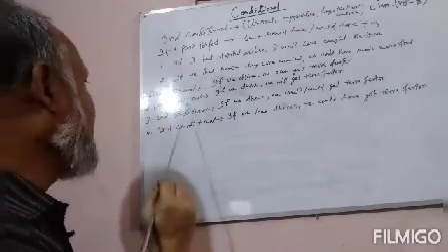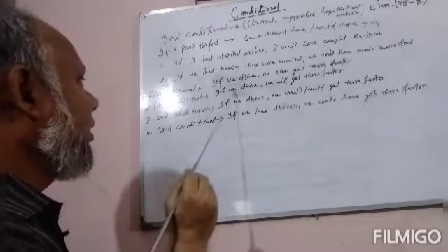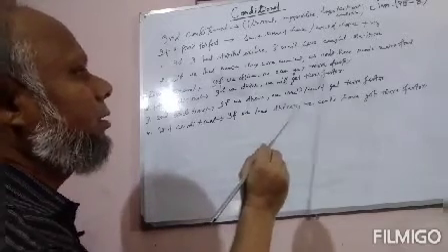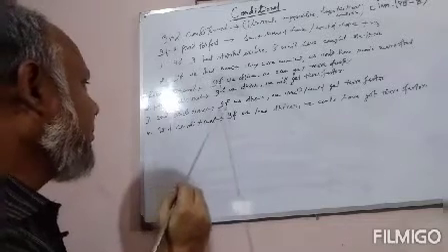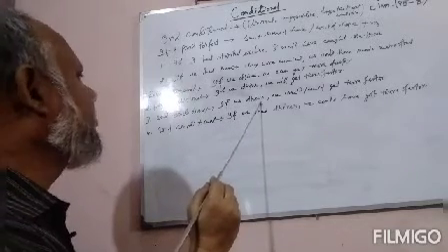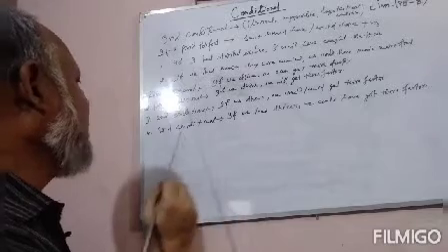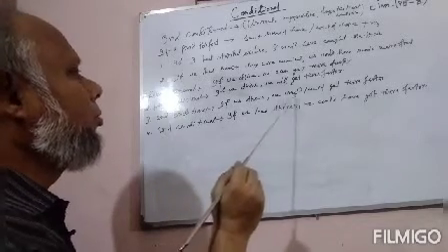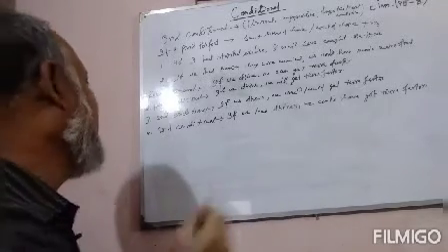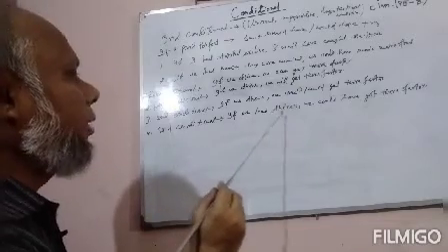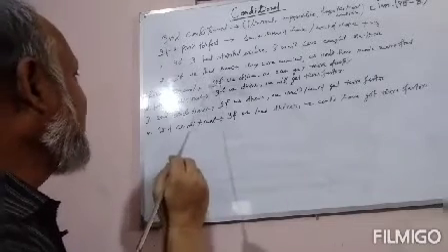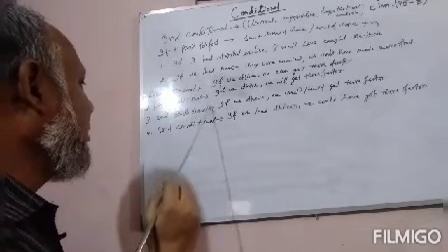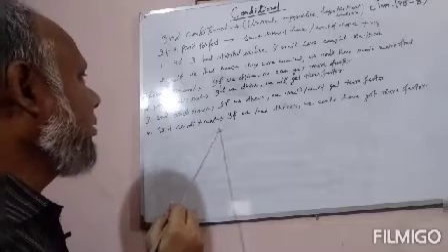First conditional: if we drive, we will get there faster. Second conditional: if we drove, we would or could get there faster. And third conditional: if we had driven, we could have got there faster.